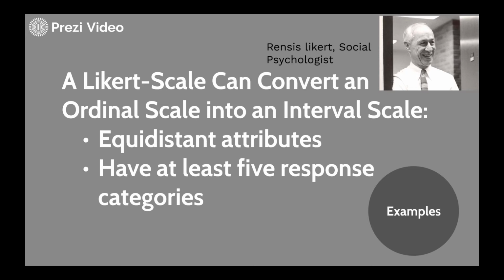These are the key conditions: it has to have equidistant attributes and at least 5 response categories. Now, these are not necessarily rules, I'm sorry about that, but they are the standards or guides in the field. It's not per se laws or rules.